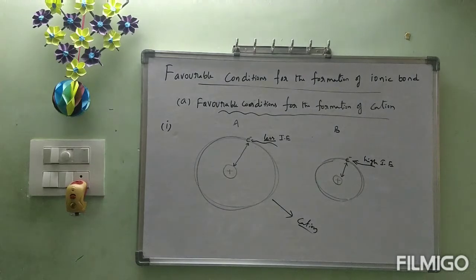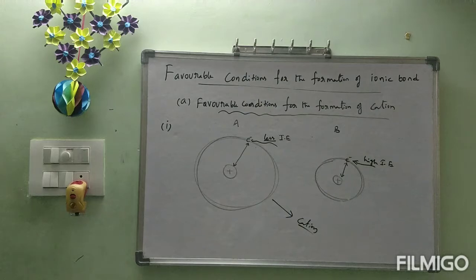I wrote two atoms A and B. A is the bigger atom which contains less ionization energy. B is the smaller atom which contains high ionization energy. Out of these two atoms, which one will be converted to cation easily? The bigger atom. It can be converted to cation easily because it requires less ionization energy.